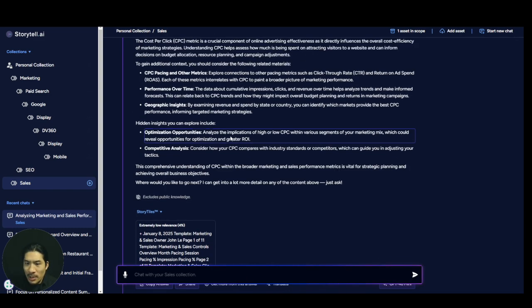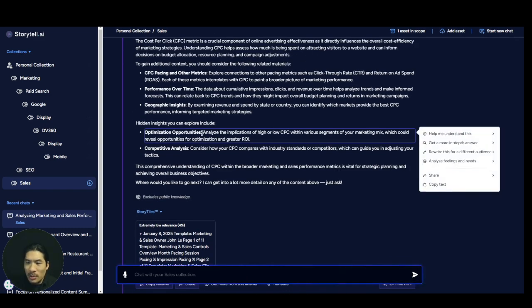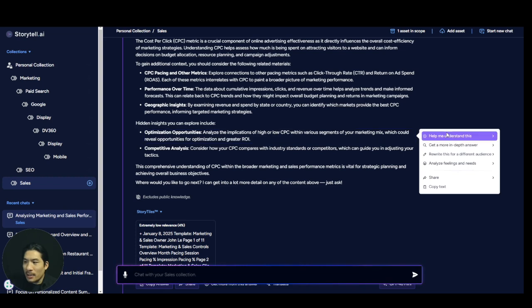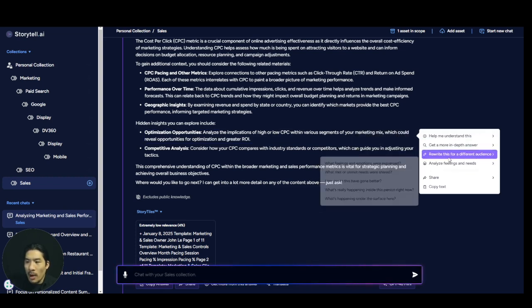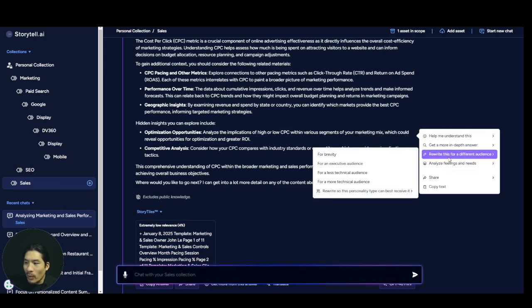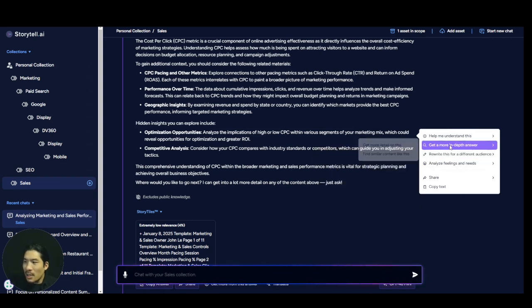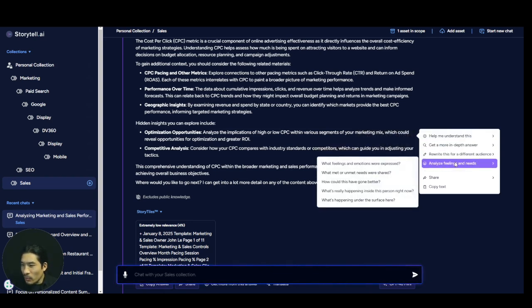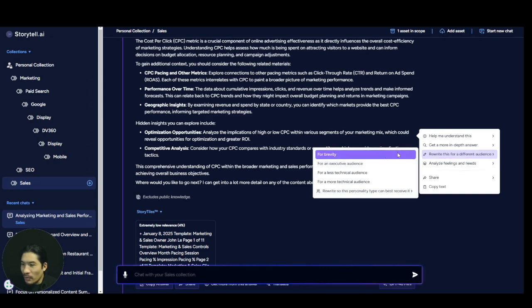Now, what we can also do is this. Optimization opportunities. What's that? I can click it. And you see here, I have more prompts that I can ask for. I could say, hey, rewrite this, analyze this, get more in depth. I can ask it all this stuff. What I can really do is pick this one, rewrite this for a less technical audience.